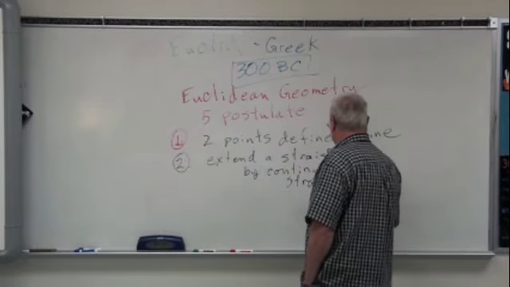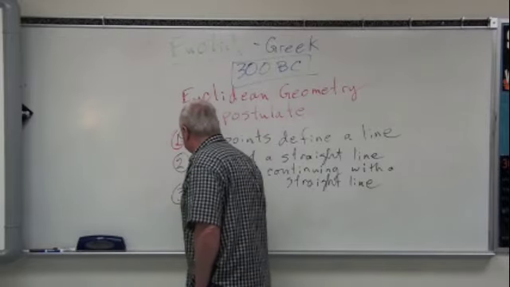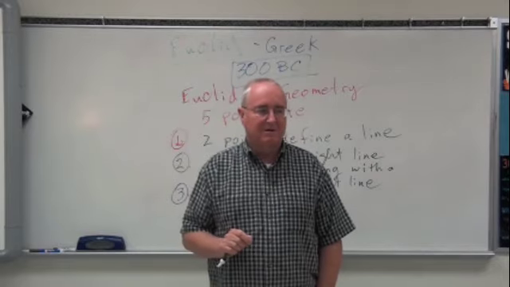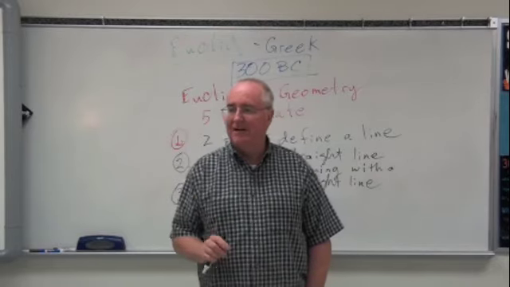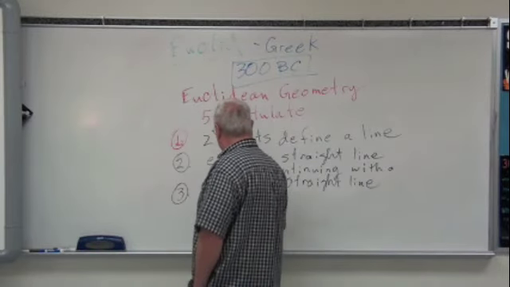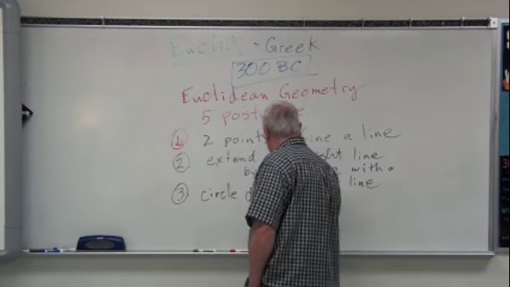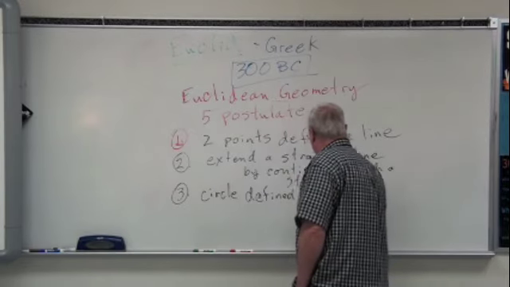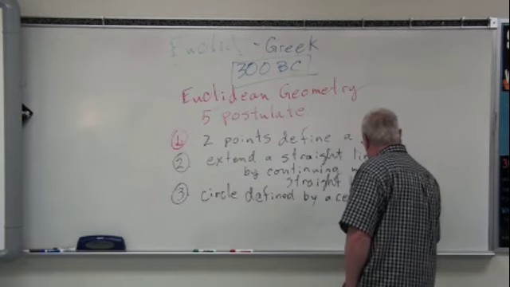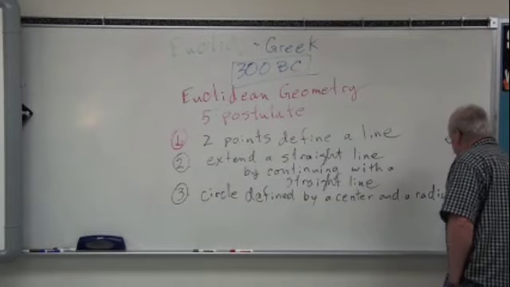Pretty simple stuff. The third one was, we can define a circle by describing a center and a distance or a radius. A circle is defined by a center and a radius.